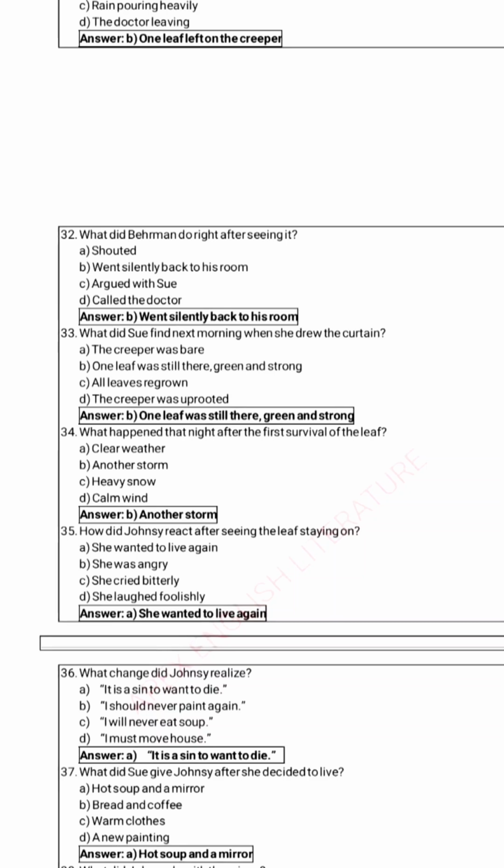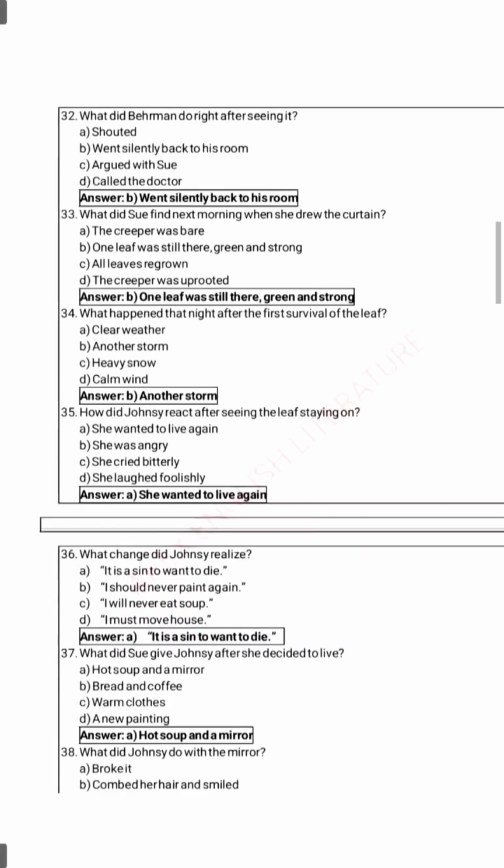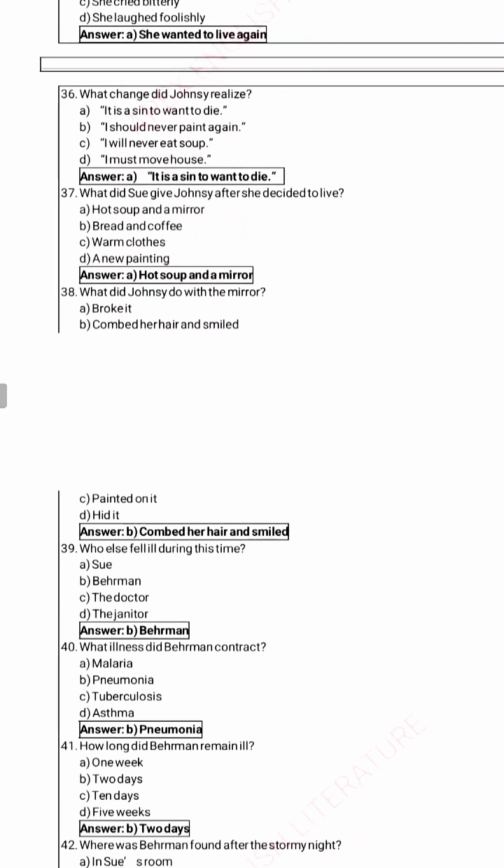What did Sue find next morning when she drew the curtain? One leaf was still there, green and strong. What happened that night after the first survival of the leaf? Another storm. How did Johnsy react after seeing the leaf staying on? She wanted to live again. What did Johnsy realize? It is a sin to want to die. What did Sue give Johnsy after she decided to live? Hot soup and a mirror. What did Johnsy do with the mirror? Combed her hair and smiled.